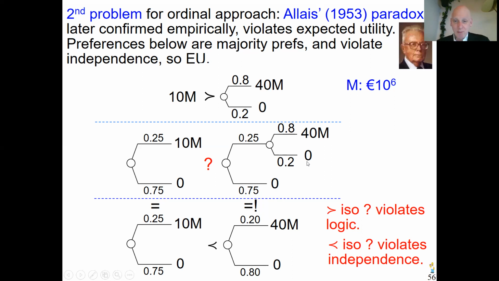The second reason that people put forward why in this middle situation they still choose the right one, and they can compare it with the lower situation, that's the same, is this. They say the probabilities are not very different here. 0.25 or 0.20, there's not a very big difference. The payoffs are very different. 40 million is much more than 10 million. Therefore, here and in the middle situation the same way, I go for the payoff and not for the probability. Well, that's also an argument often put forward, but I think it is a misperception of numbers.